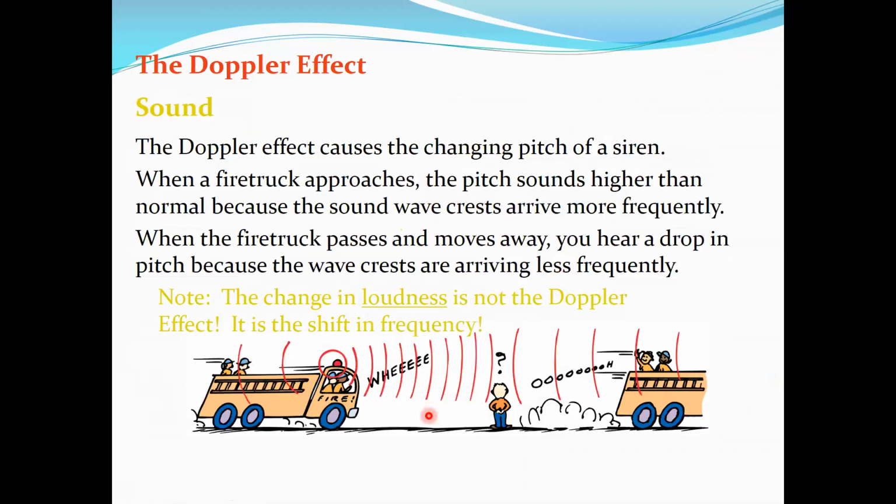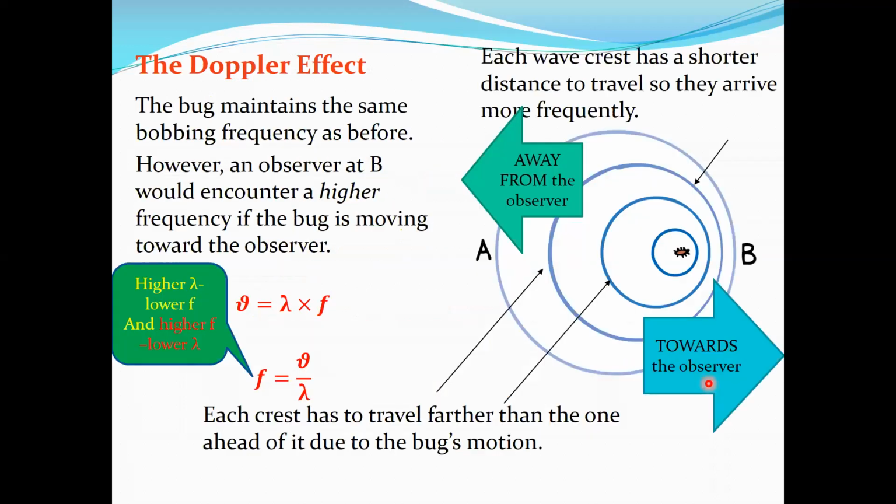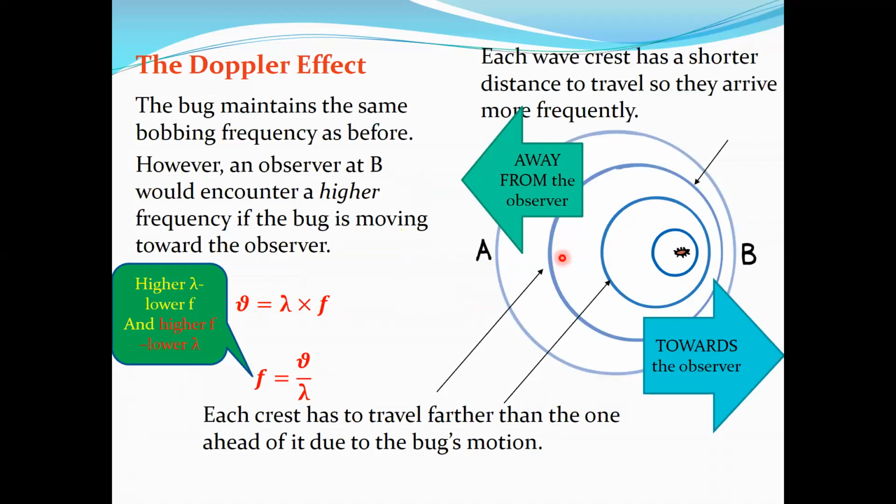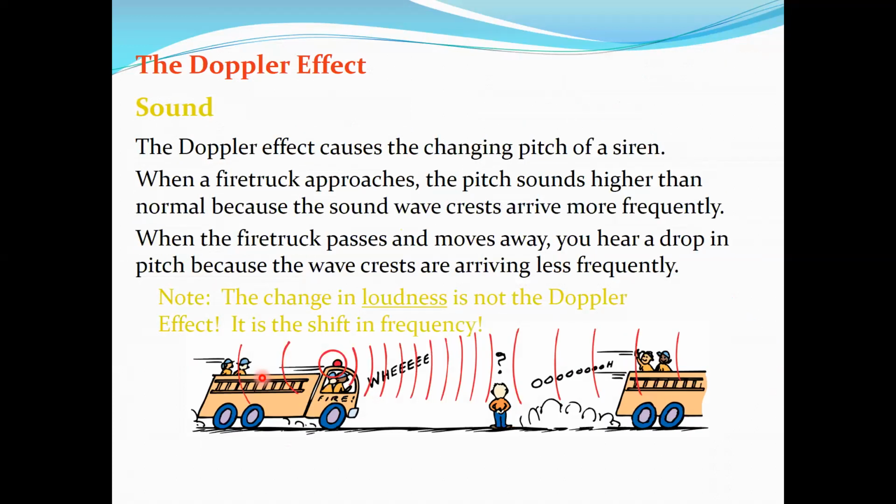If the fire truck is approaching you, moving towards you, you are going to hear higher frequency. After a while, it comes in front of you, and the firemen are waving and saying hello. Then when it is moving away from you, you are like A, and behind the fire truck there will be longer wavelength. If the wavelength is longer and the speed is the same, there is going to be lower frequency.